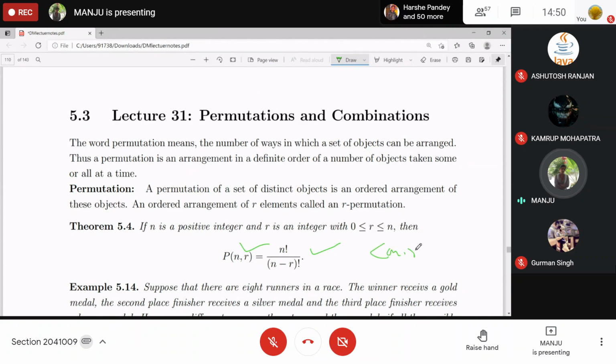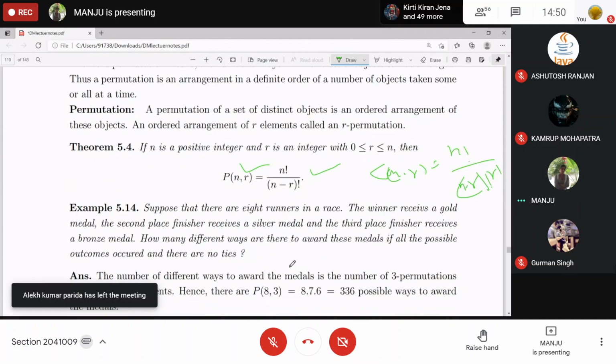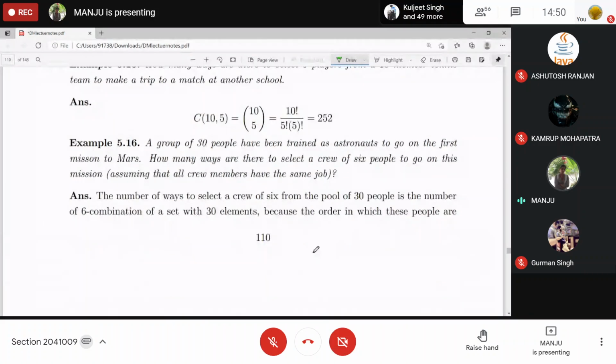So what is this C(n,r)? It is n factorial over n minus r factorial and r factorial. Whenever arrangement matters, order matters, you will always look for P(n,r), that is permutation. And if selection matters, order doesn't matter, you will always look for C(n,r).